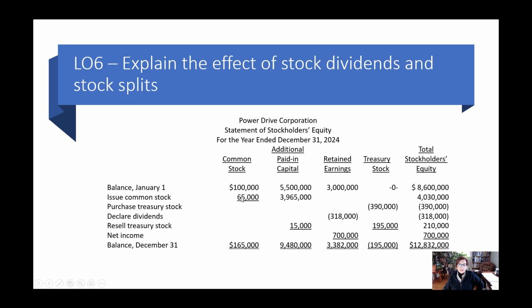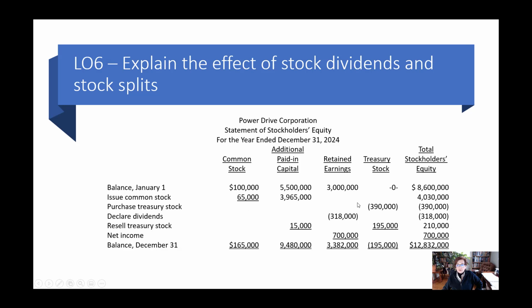We issue common stock. So when they issued common stock, your common stock account went up, but also additional paid-in capital went up because they sold the shares for $4,030,000. Okay? We don't know what the par value of the shares are here, but maybe it was $1 and they sold the shares for $4,030,000. Okay? All right, then they buy back some treasury stock.